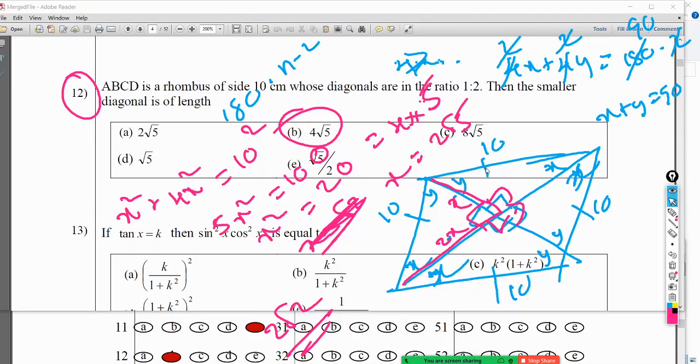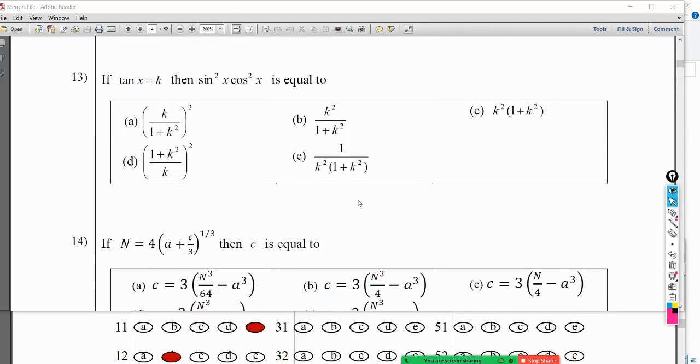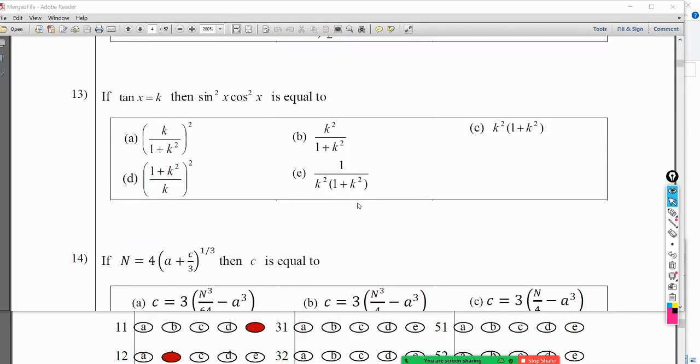Right. So that is 12. So let's move on to the 13th. It's a trigonometry question. If tan x equals k, they just check whether you know what is sine, cos, tan, the connection between sine, cos and tan, etc. If tan x equals k, then sine squared x into cos squared x is equal to.